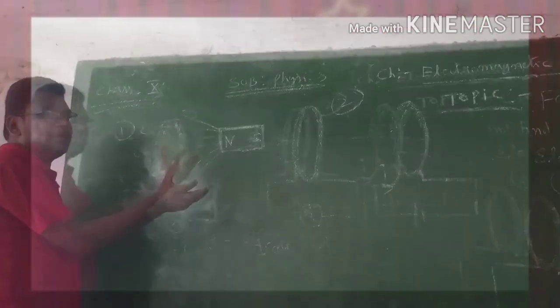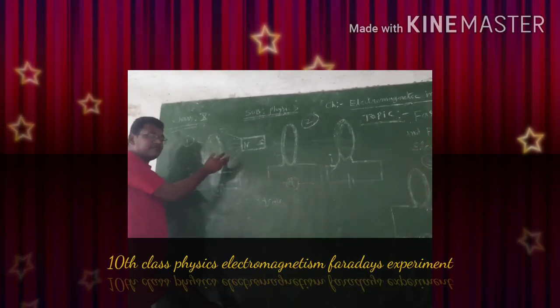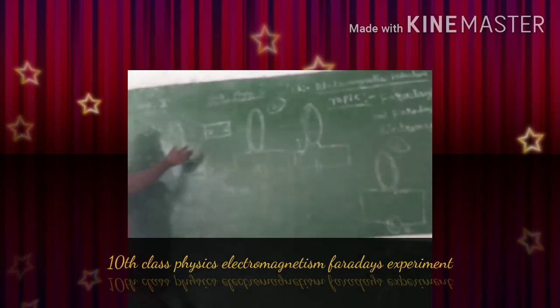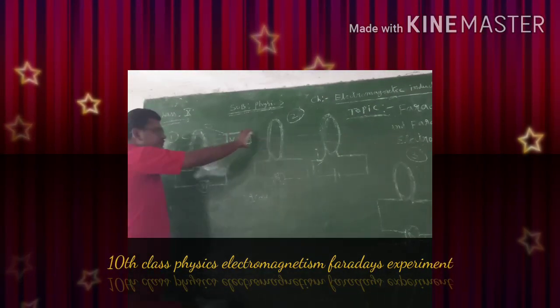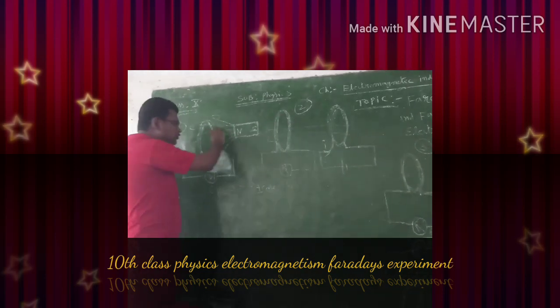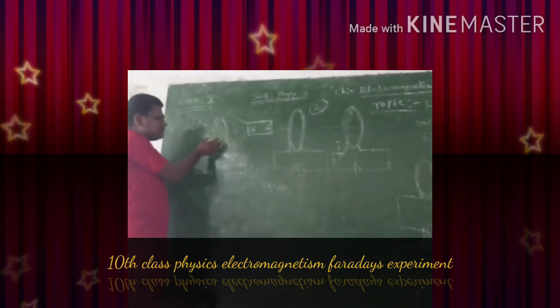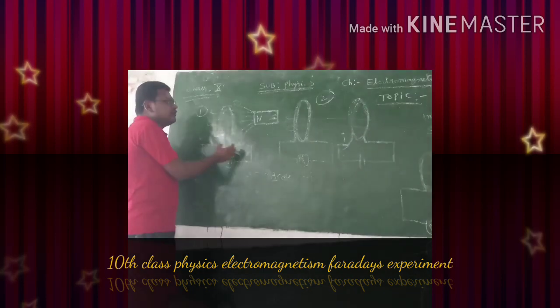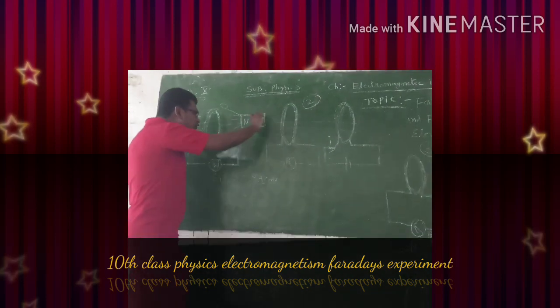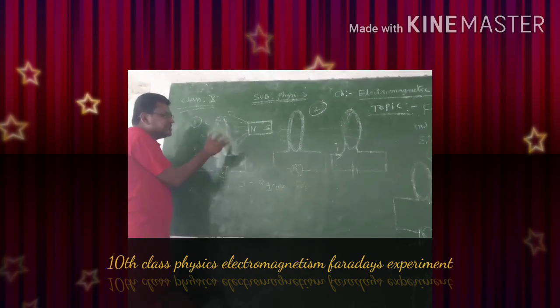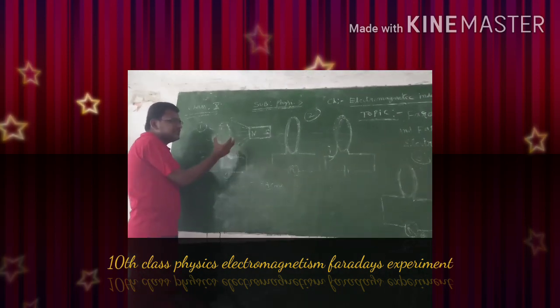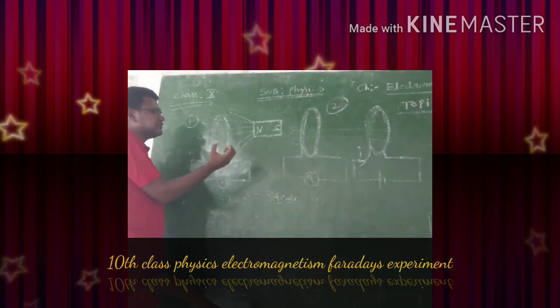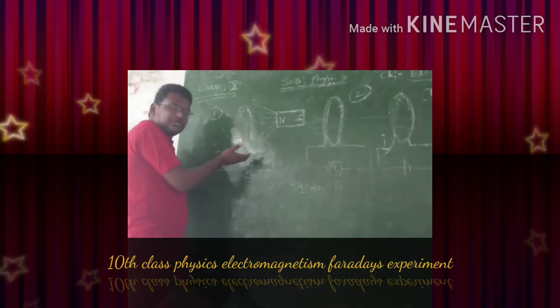with respect to time. The change of magnetic flux through a coil with respect to time. When we move a magnet fast towards the coil, the change of magnetic flux through this coil takes place in a lesser time. When we move a magnet slowly towards the coil, then the change of magnetic flux takes place in more time. That's why less current is induced.